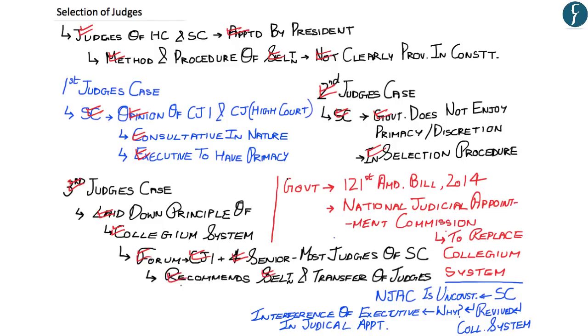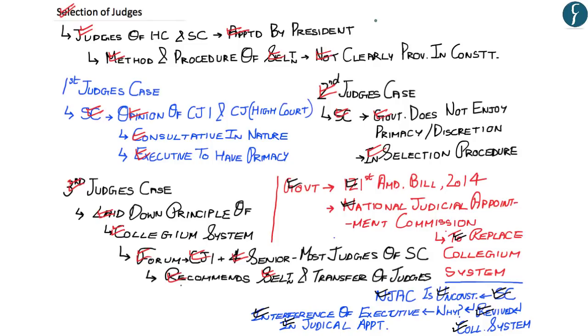However, the Government of India, in its 121st Amendment Bill of 2014, formed the National Judicial Appointment Commission, which would have effectively replaced the collegium system. But the Supreme Court declared the National Judicial Appointment Commission as unconstitutional because it observed that it was interference of the executive in judicial appointment, thereby reviving the collegium system. Now, hopefully, up till here, you have understood the procedures and method of selection of judges.